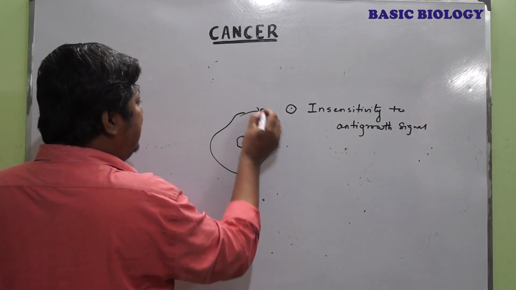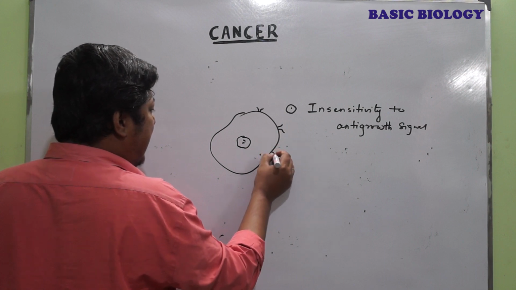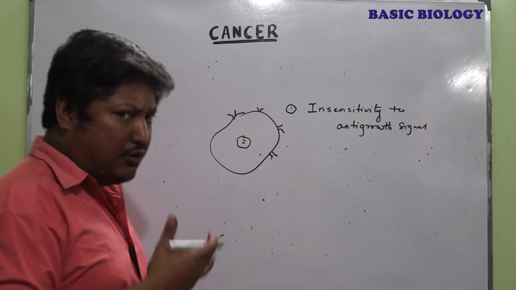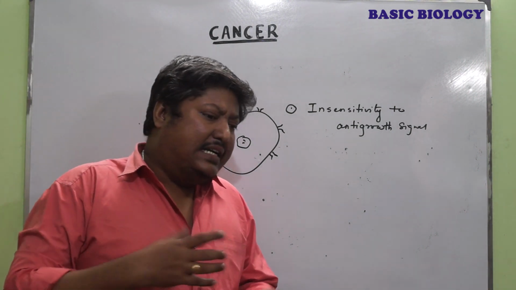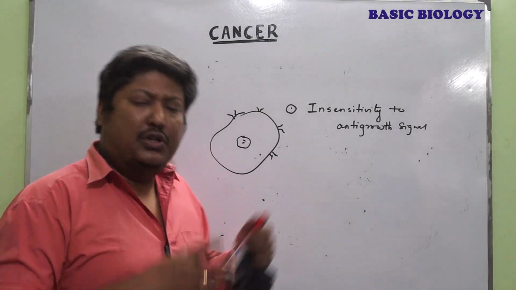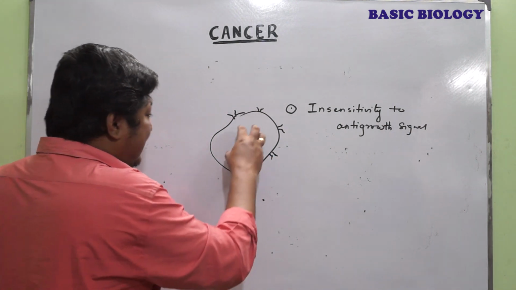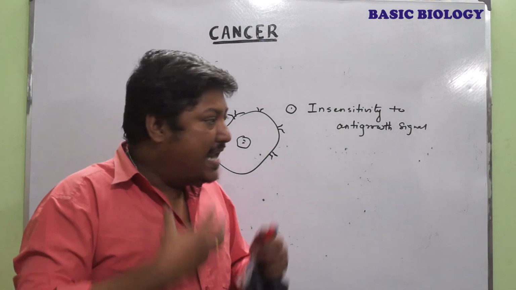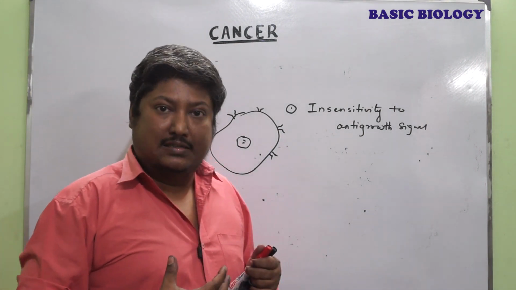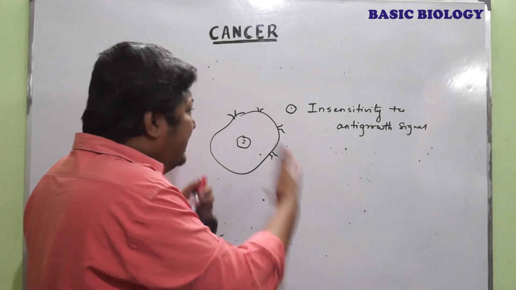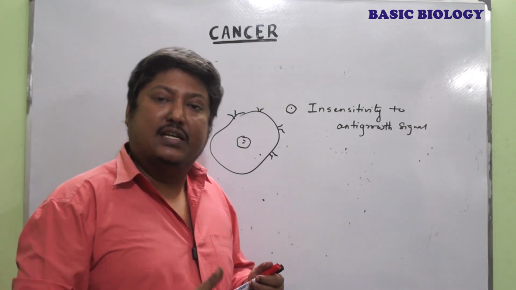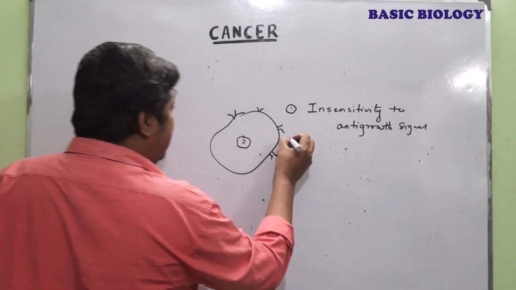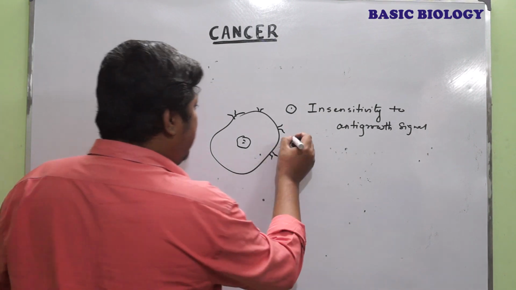There are so many receptors outside the cell, and these receptors are responsible for growth regulation. There are so many anti-growth factors which control cell division, but this cell is not able to receive any kind of anti-growth signals. It's completely insensitive to the anti-growth signal, so it can proliferate uncontrollably. The second one is a very important point.